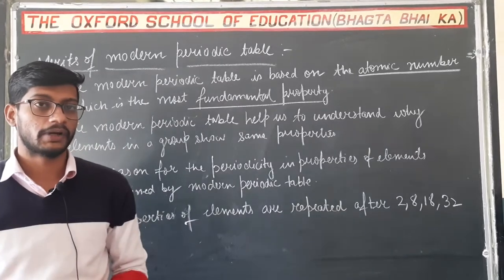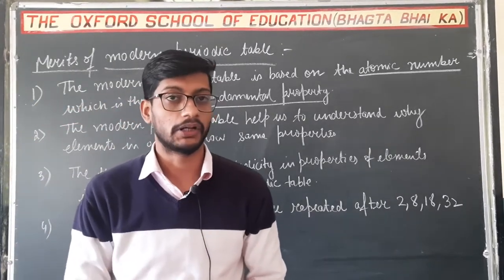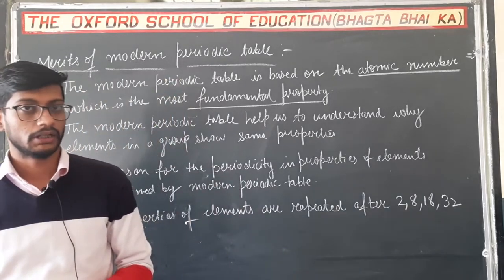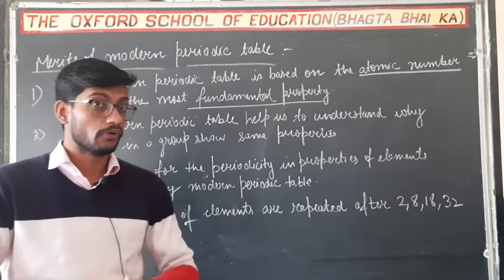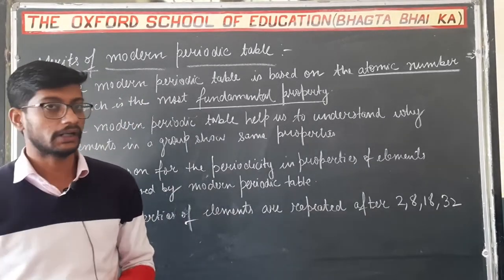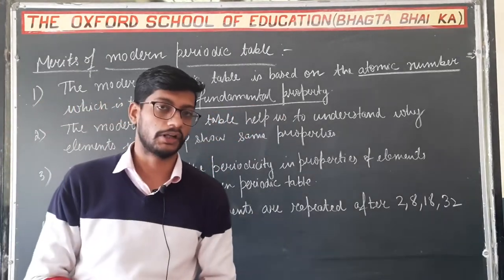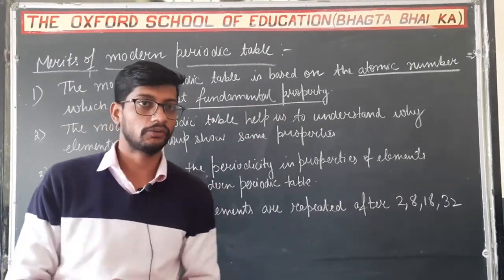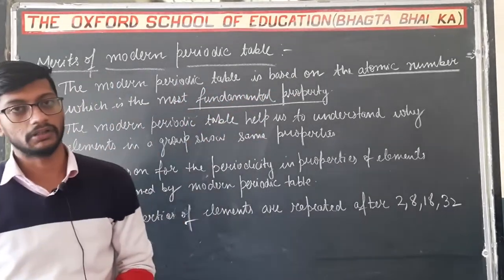According to Mendeleev, atomic mass is the fundamental property of an element, but Henry Moseley said that atomic mass is not the most fundamental property of any element, but atomic number is the most fundamental property of an element.